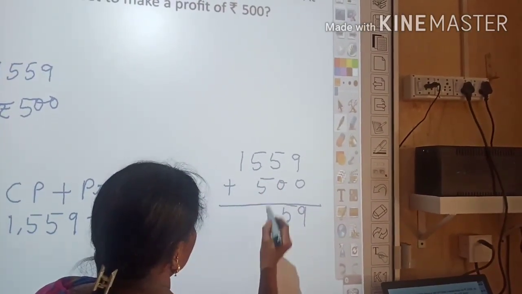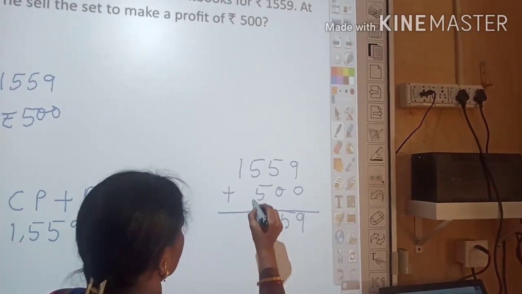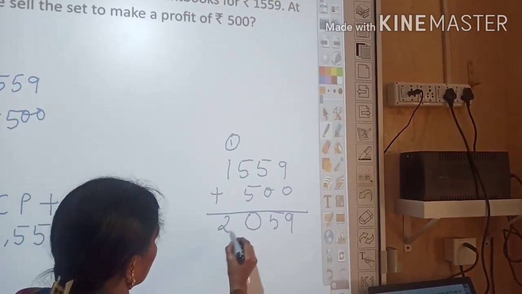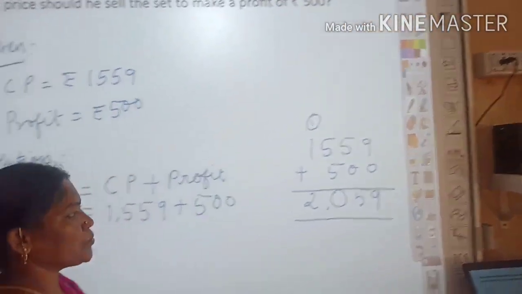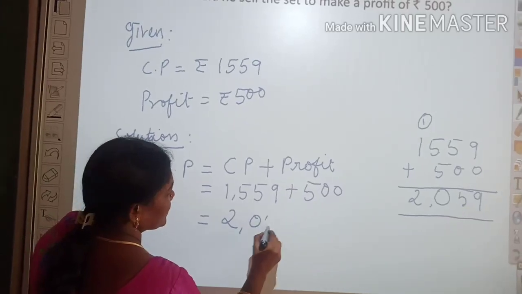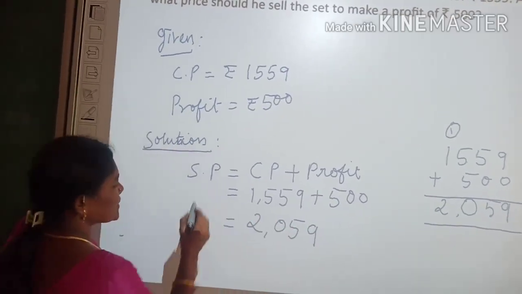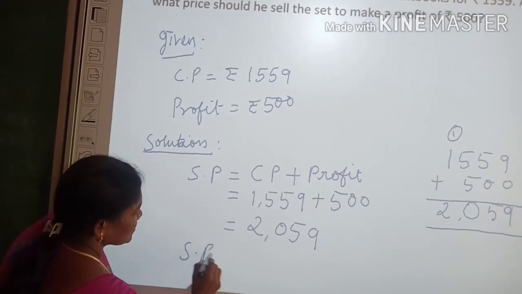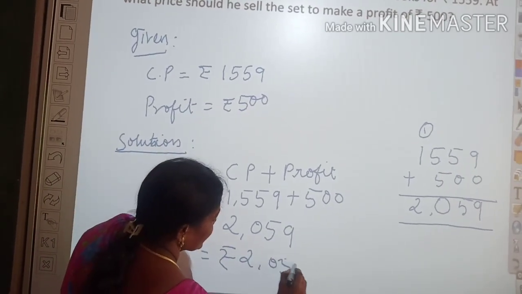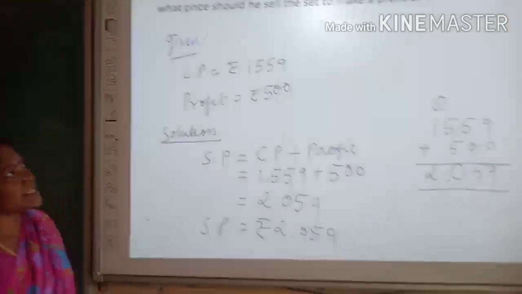Then 5 plus 5 is equal to 10, then 0 here, then 1 is carried over, then 1 plus 1 is equal to 2. So 2,059. Selling price rupees 2,059. Are you clear, children?